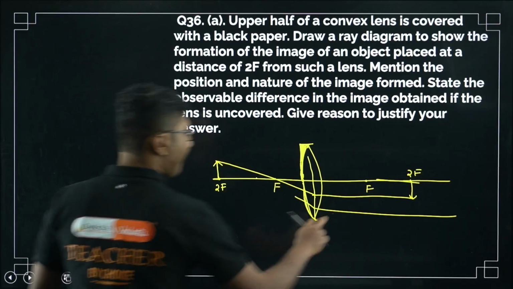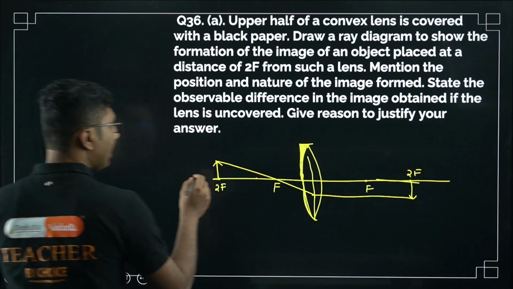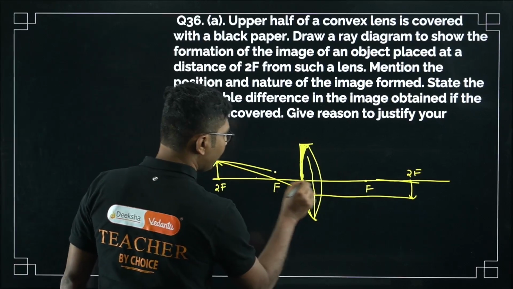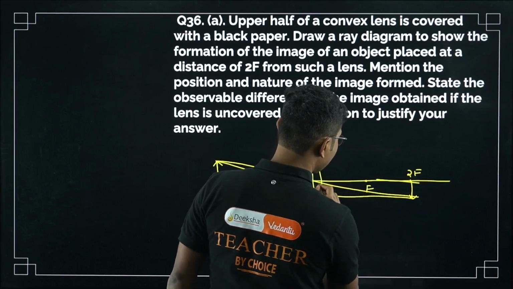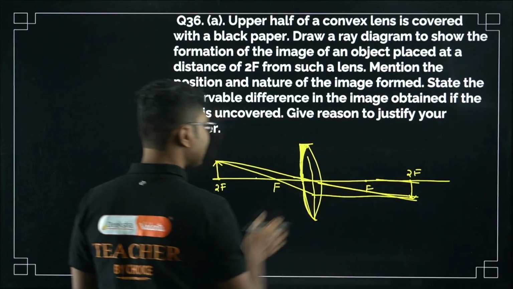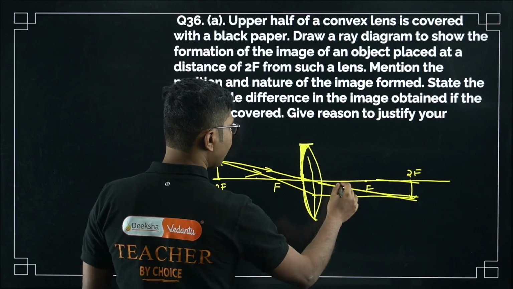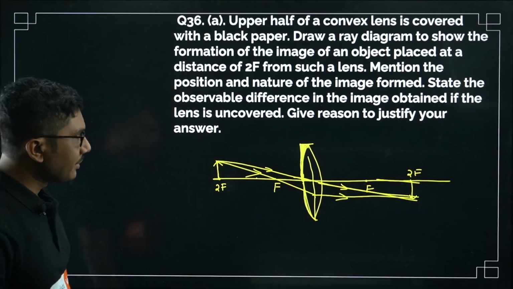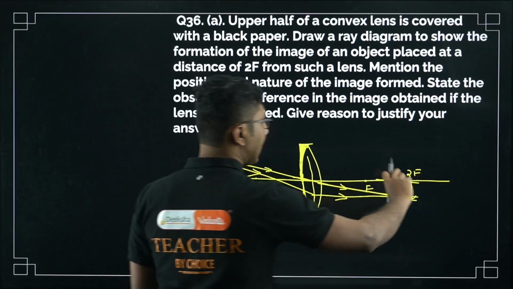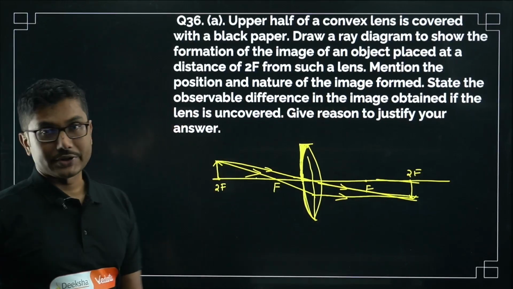Especially for the 2f case. Secondly, you can take another ray from here passing through here, and you can meet it here. Obviously it is not matching because my distances are not very good. I have not taken the distances properly. So these are the 2 rays that you have to consider to draw this ray diagram. Also you have to remember that the image will be the same as if there is no black paper present.